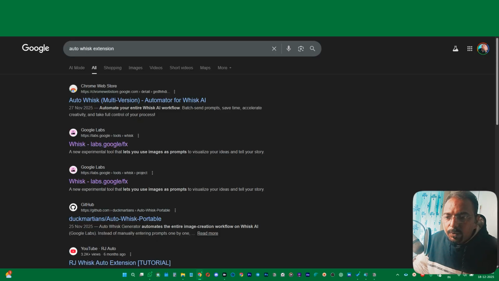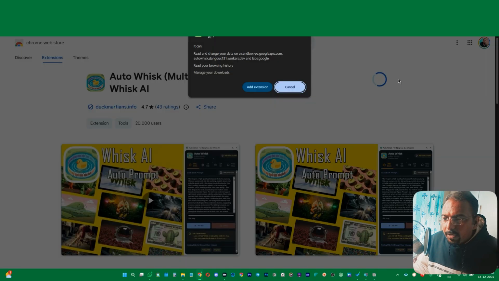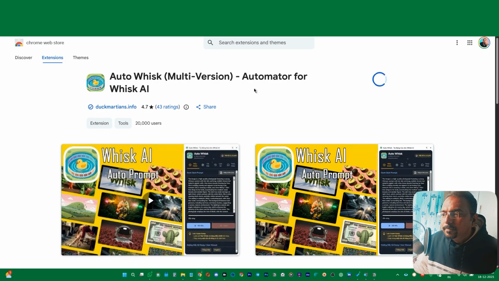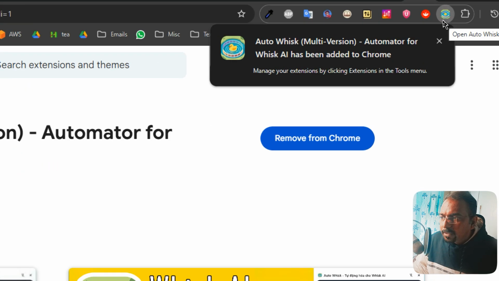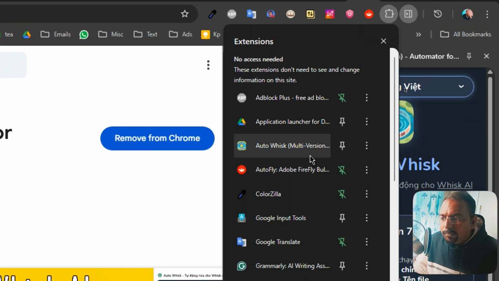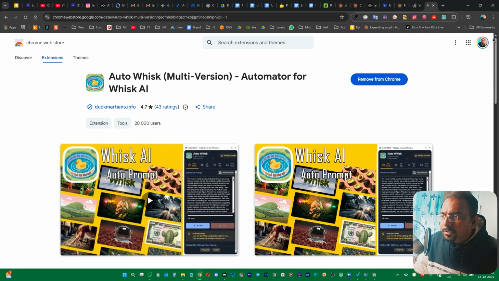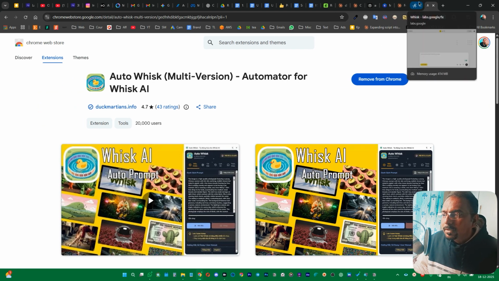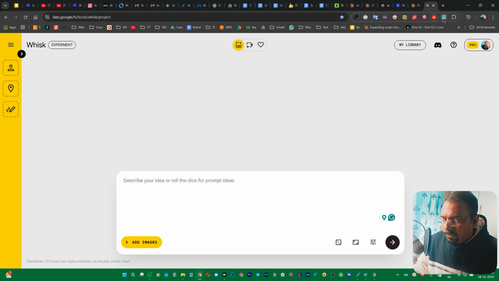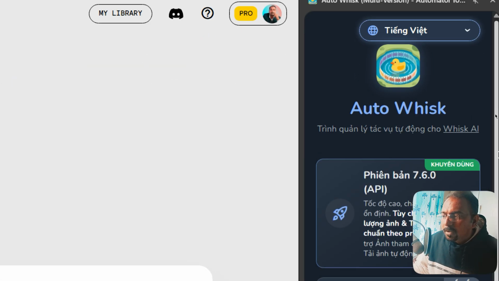You will find the link to this Auto Whisk, this one, and click on add to Chrome and click add extension, and here you need to just pin it. Click on this pin icon to pin it right over here so that we can easily access it. Thereafter, go to the Whisk tab, and then click on this Auto Whisk extension and it will open up like this.